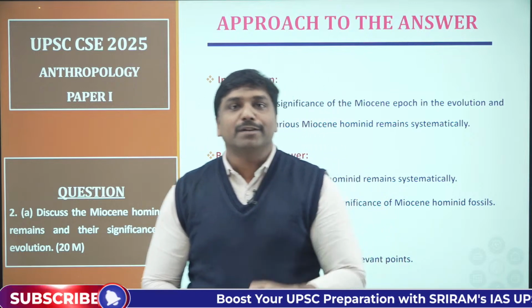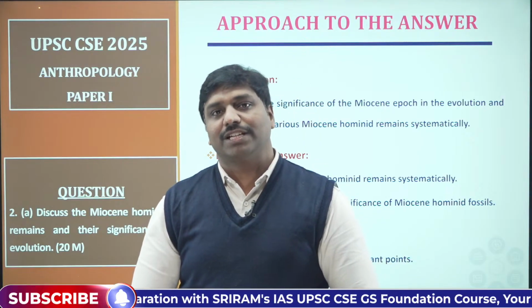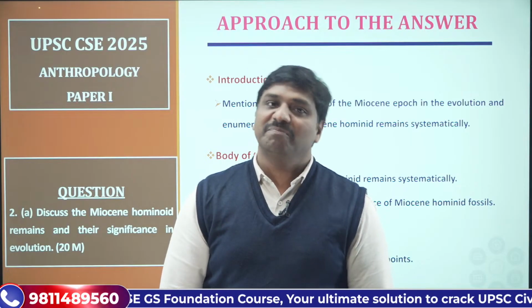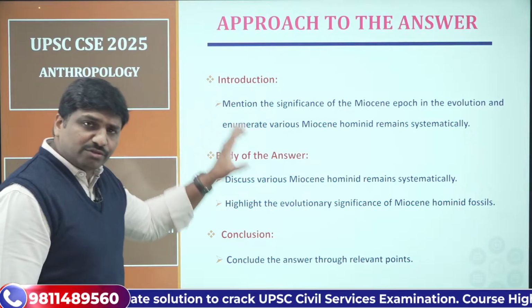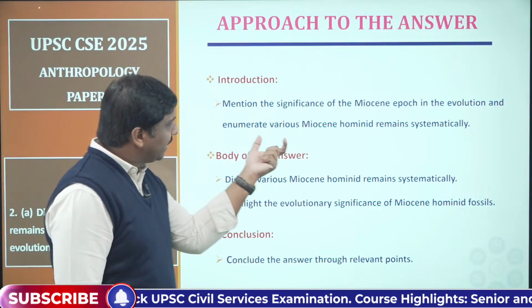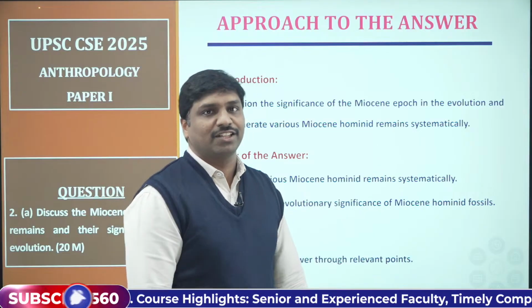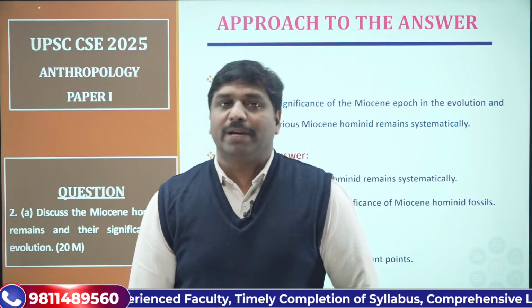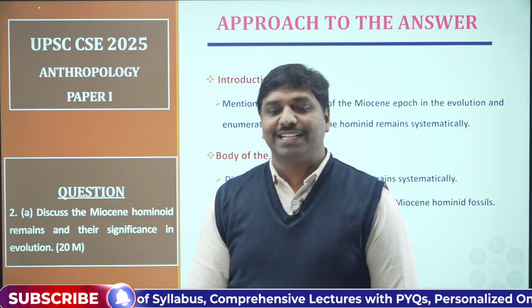Amongst those, the Miocene epoch is one of the important geological periods, which has had a profound influence on the human evolution process. Then in the introduction itself, you can mention various Miocene hominoid fossils or remains, to show what kind of Miocene hominoid remains we have.